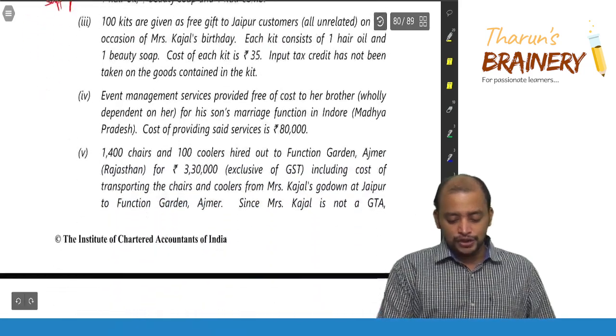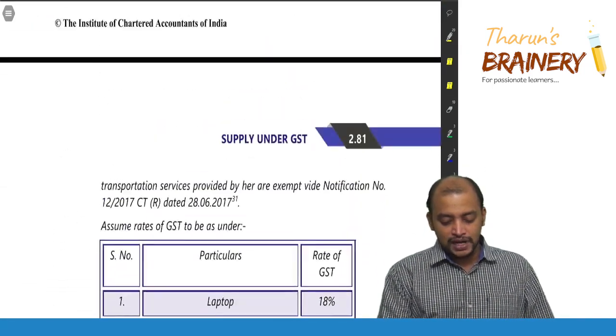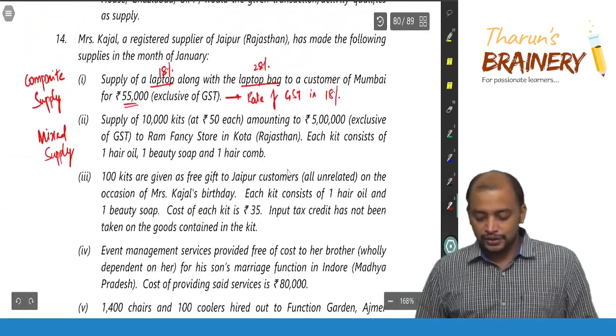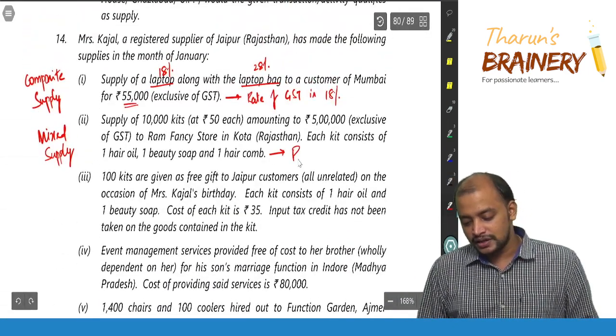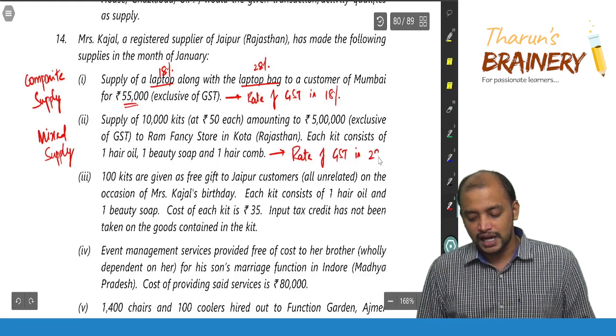So hair oil, beauty soap and hair comb, what is the highest rate? 28%. So that will be taken in this case. So rate of GST is 28%.